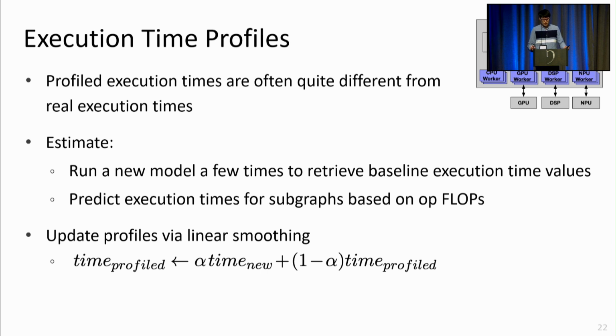Regarding execution time profiles, we continuously update the expected latency of a subgraph at runtime. So after predicting the execution time of a subgraph when it is first generated based on operator flops, we continuously update the latency based on the actual measured latency of each subgraph when those subgraphs are scheduled and run at runtime.